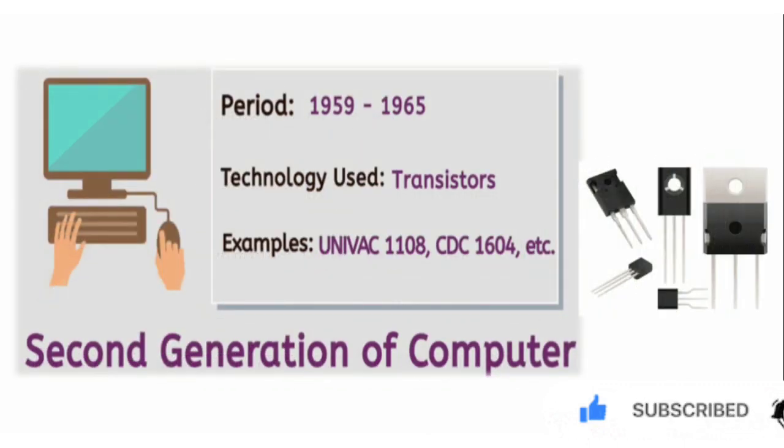Second generation. Second generation of computer, components used were transistors.